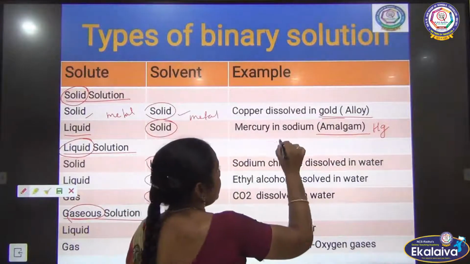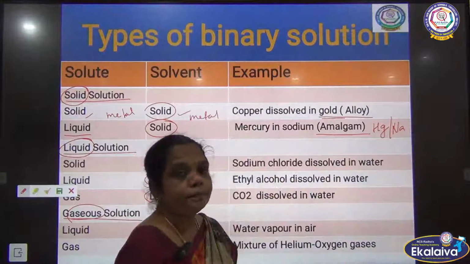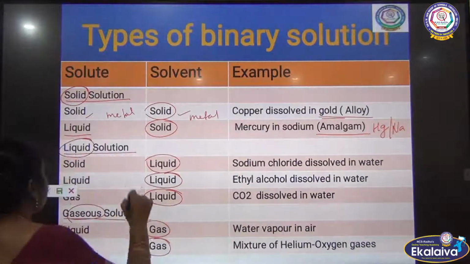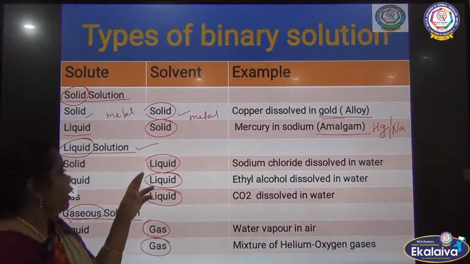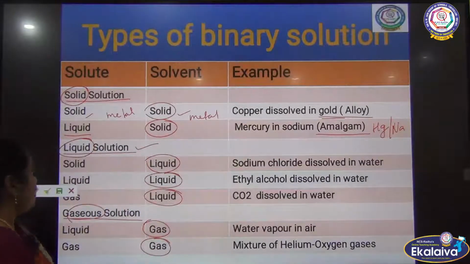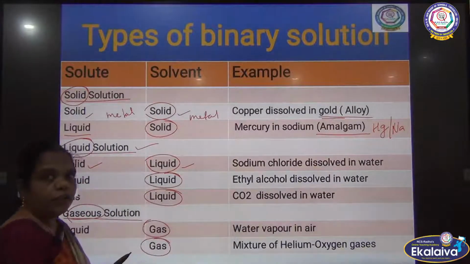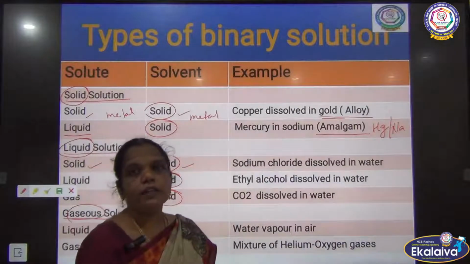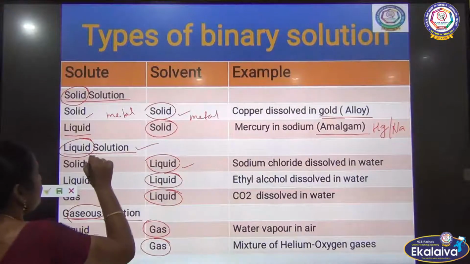This can be represented as Na, sodium amalgam. And the next type is liquid solution. Liquid solution means the solvent is found in the liquid state. First, solid and liquid. You already know that sugar solution and salt solution are liquid solutions only.